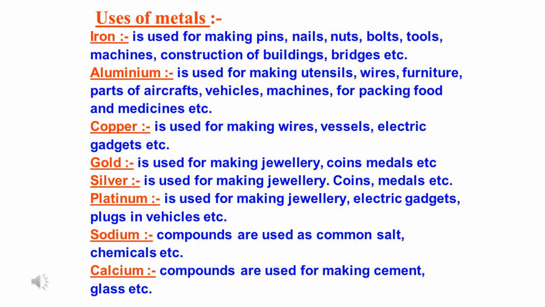And the last one is calcium. Calcium compounds are used for making cement, glass, etc. So these are some uses of metals listed here. You can learn some of the uses on your own also. But please make sure that they are relevant.